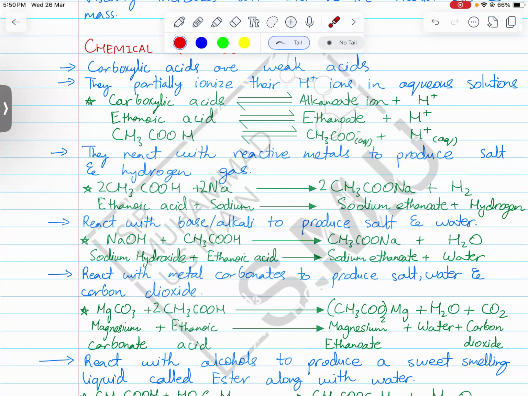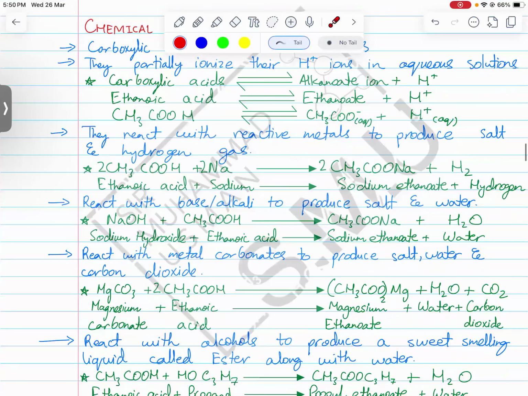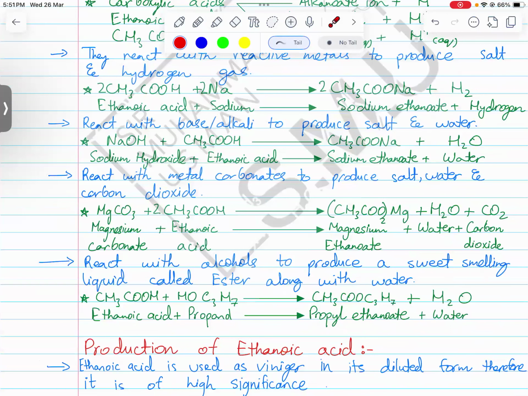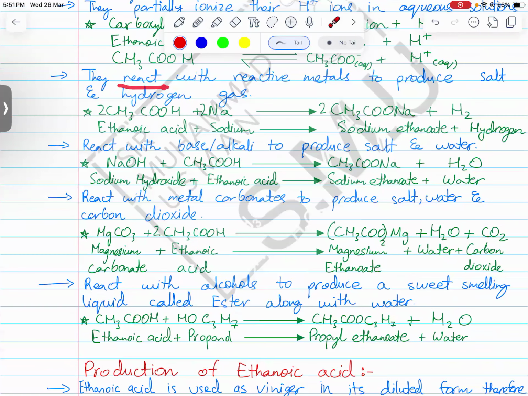It's a -1 charged ion, and because it is an ion and salts are ionic compounds, you need to be able to write their formulas correctly. For example, the next is they react with metals. We've studied that they react with metals to produce salt and hydrogen. So CH3COONa, sodium ethanoate, because ethanoic acid produces the ethanoate ion, so it becomes sodium ethanoate.